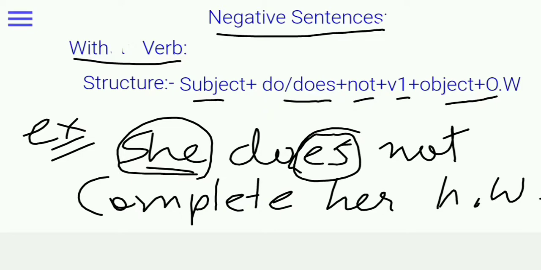Whenever third person singular comes, at that time only we will use does. So she does not complete her homework. It is our structure of negative sentence in with verb.